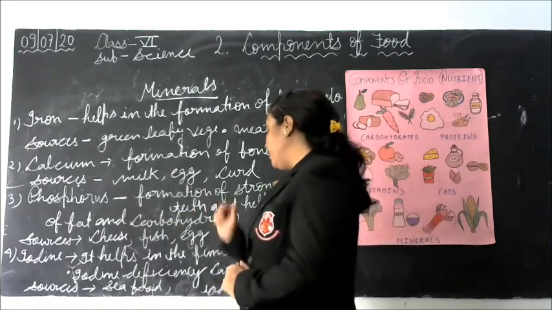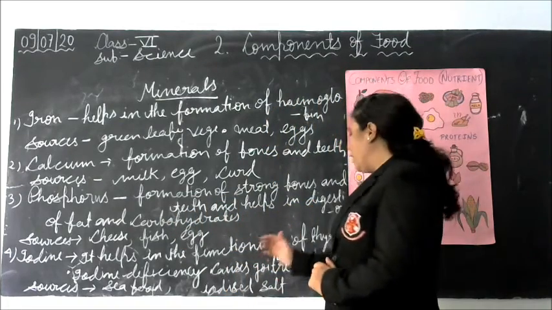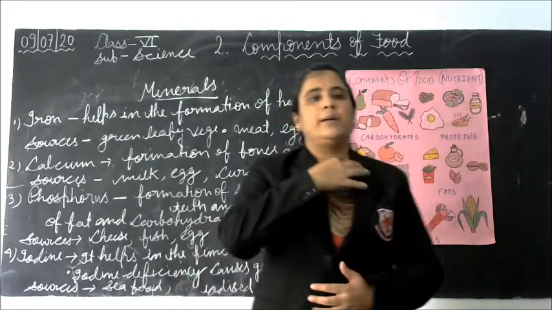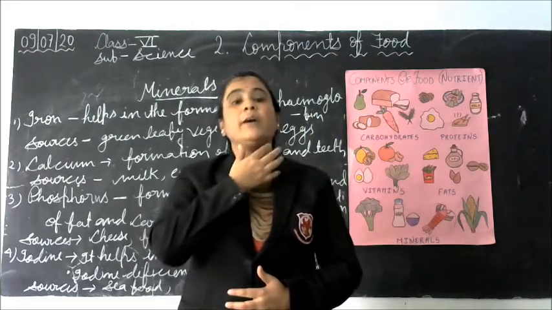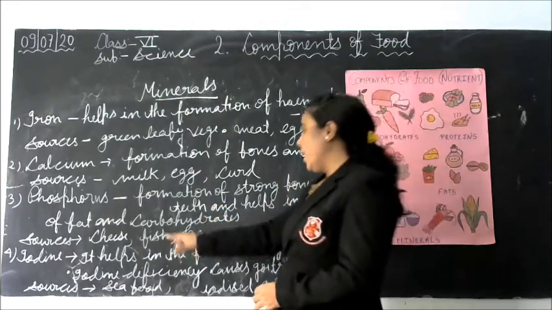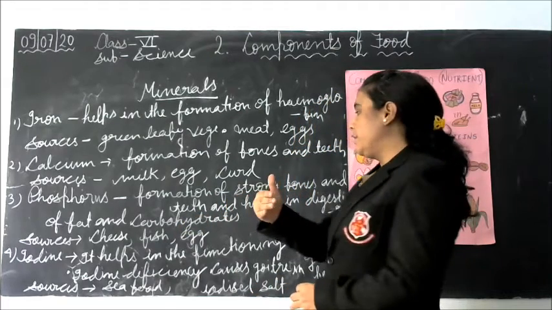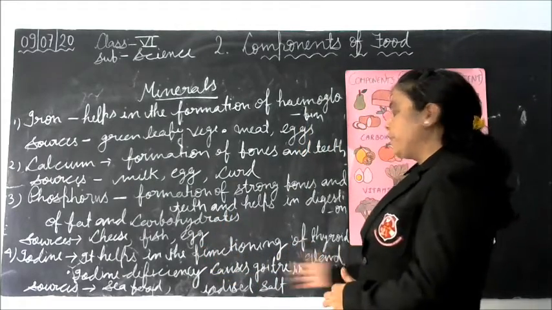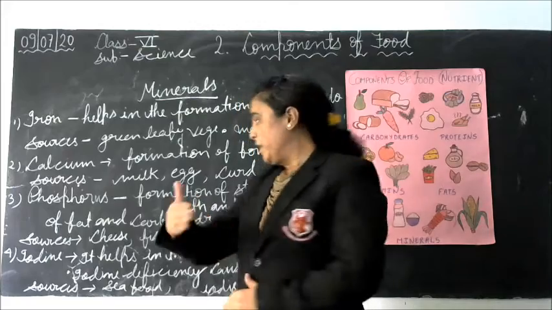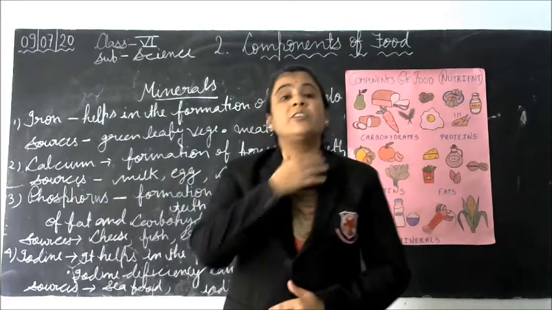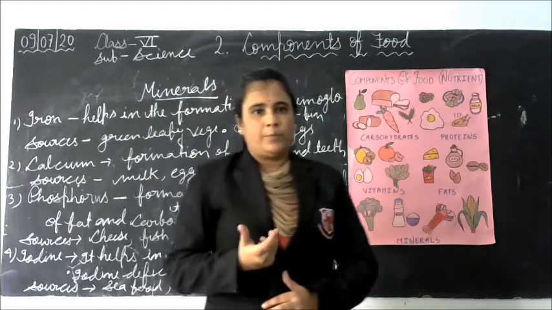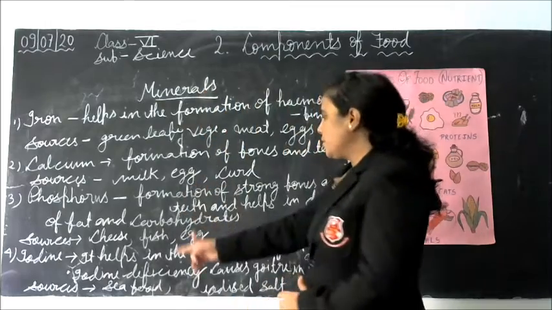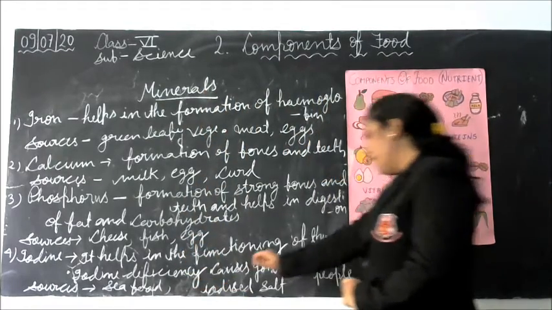Next mineral is iodine. Iodine helps in the functioning of the thyroid gland. The thyroid gland is located in our neck, here. Deficiency of iodine causes goiter in people. Due to the lack of this mineral, our thyroid gland swells up. This condition is called goiter. Sources of iodine are seafood and iodized salt.